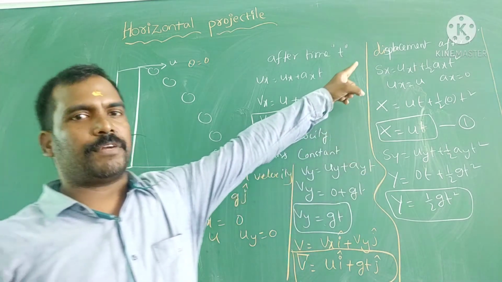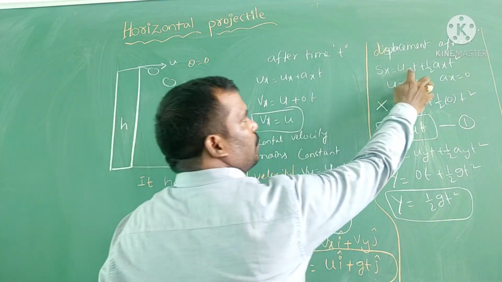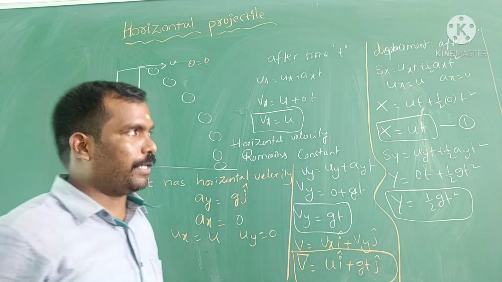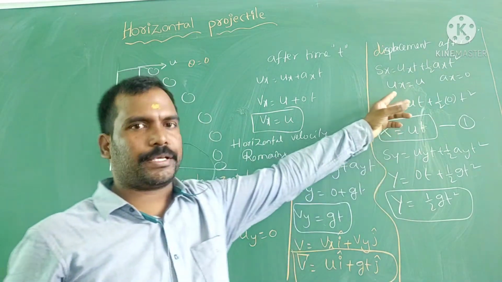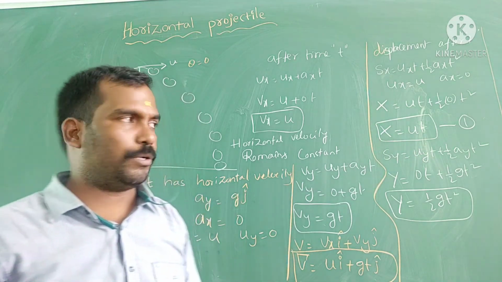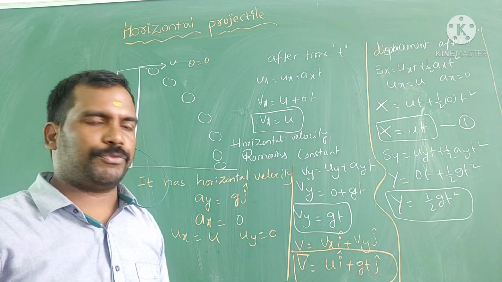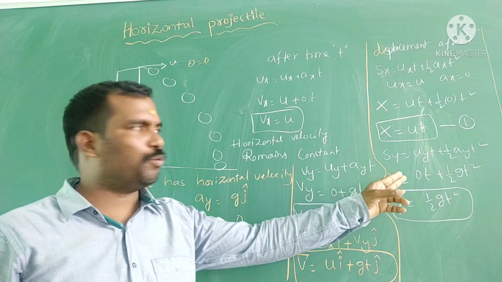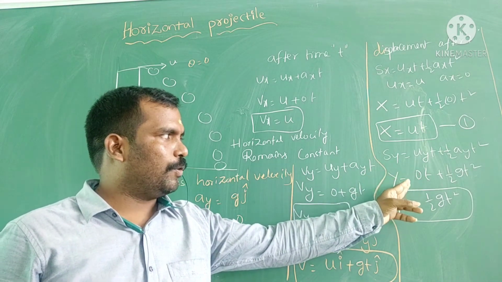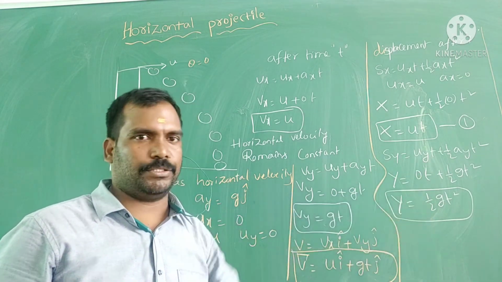Similarly, after time t, displacement: Sx is equal to ux t plus half ax t square. Therefore, ux is u, ax is 0. If you substitute here, we get finally x is equal to ut. Similarly, vertical displacement: Sy is equal to uy t plus half ay t square, so y is equal to 0 t plus half g t square, because initial vertical velocity is 0.